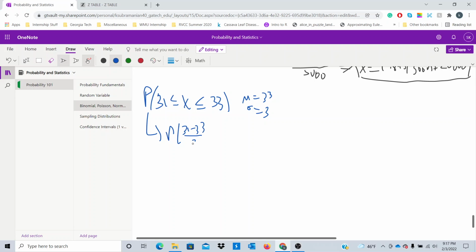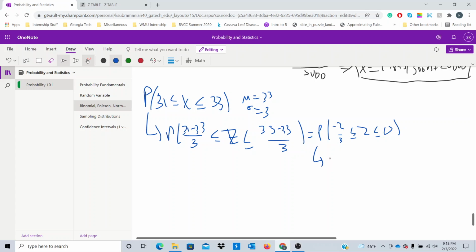So that's going to be the z-score corresponding to 31. And this is going to be z. And the z-score corresponding to 33 is 33 minus 33 over 3. So we want to find this probability. So negative 2/3 less than or equal to z less than or equal to 0. So we can actually break up this inequality a bit further to make our life easier.